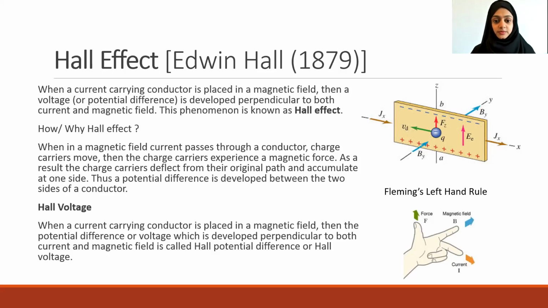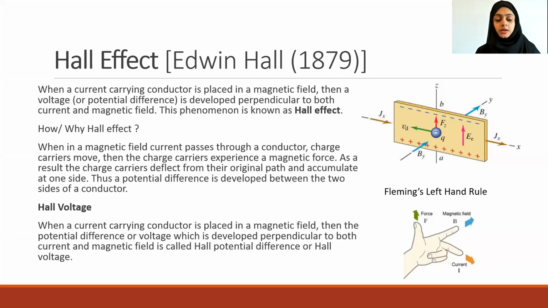Then the charge carriers experience a magnetic force. That is why the charge carriers deflect from the original path and go to one side. On one side the positive charges go, on the other side the negative. So due to that, a potential difference occurs between the two sides of a conductor. Very good.